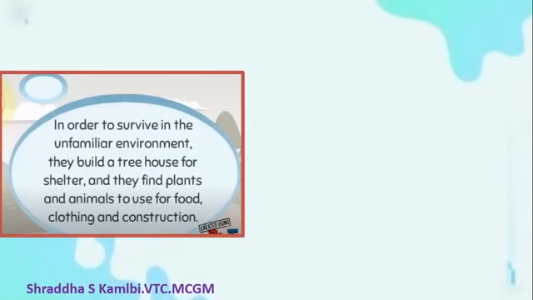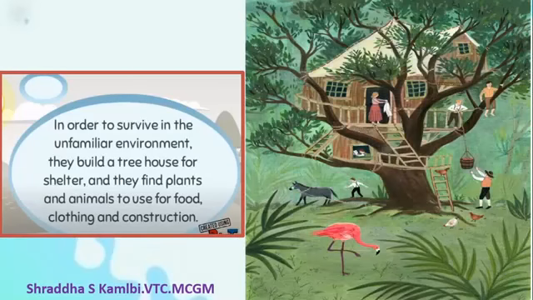And now in order to survive in the unfamiliar environment, what do they do? They built a beautiful tree house for themselves. So can you see this tree house? What is a tree house? A tree house is a kind of, you cannot say it is made up of cement, okay, or made up of RCC, or a steel house. A tree house is a kind of rough cottage, you can say, which is made with the support of the branches of the trees.